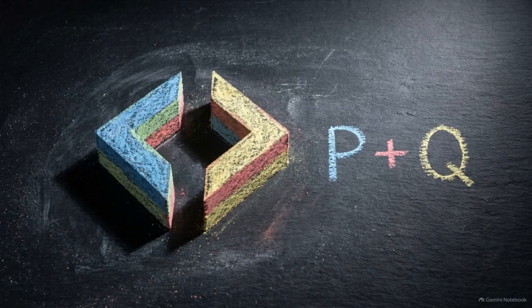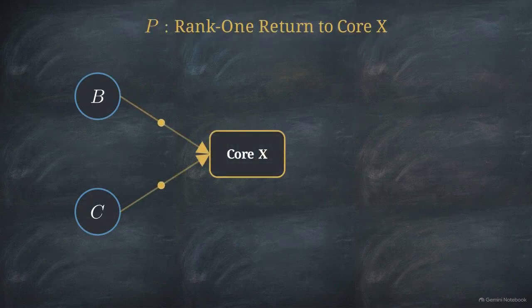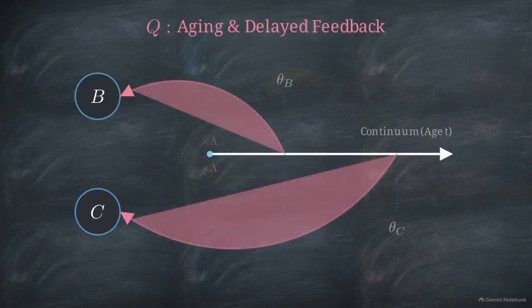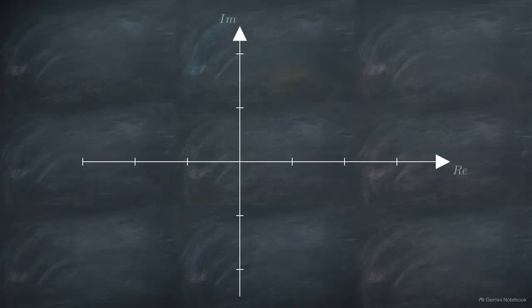With the space mapped out, we formally decompose the operator into two parts, P plus Q. P is a rank 1 operator. Its sole function is to extract the mass returning specifically to the invariant core X. Q handles the remainder of the system, governing all the aging mechanics and delayed transitions through the continuum. By applying a specific weight norm that tracks the total variation mass, we can strictly bound the essential spectral radius of Q. This chart shows the complex plane for our operator.